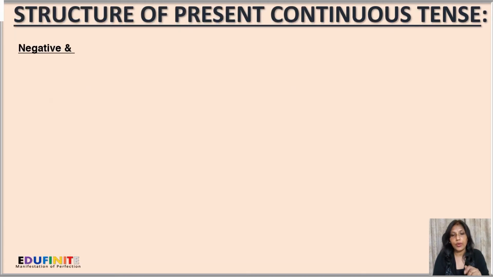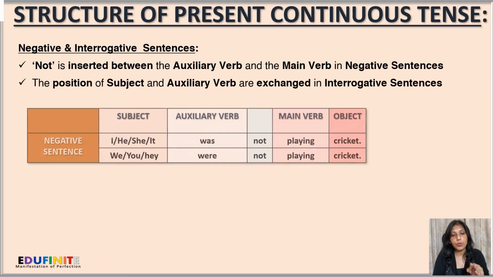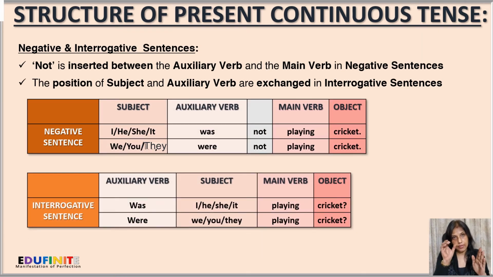Next, for negative and interrogative sentences. For a negative sentence, not is inserted between the auxiliary verb and the main verb. And how do we do it? First is the subject, then comes the auxiliary verb, then not, and then the main verb in the present participle form, that is the action verb plus -ing, and then the rest of the sentence. So the sentences will be as: I was not playing cricket, or he was not playing cricket, and likewise. And with plurals, that is first person plural, second person singular and plural, and third person plural, we'll use were. So it will be: we were not playing cricket, you were not playing cricket, or they were not playing cricket.